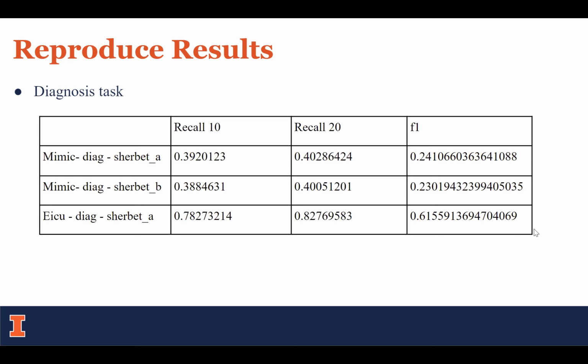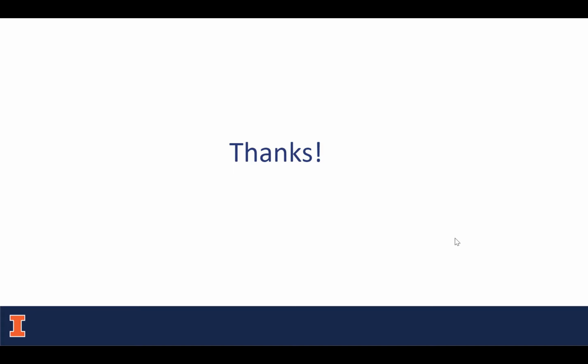For the diagnosis task, we perform it on both datasets, and in this task, when we remove the hyperbolic embedding part, the recall and F1 score both decrease. And this is the overall presentation of our project. Thank you.